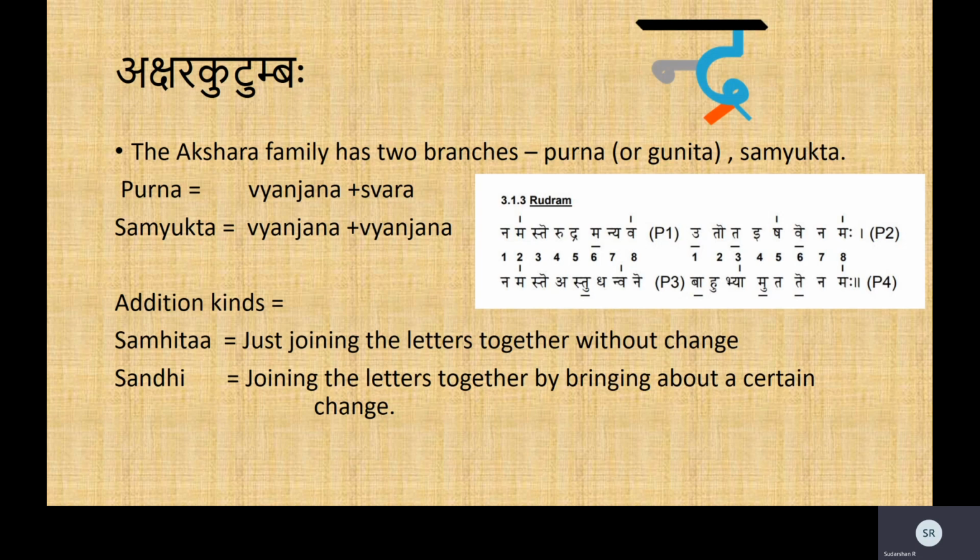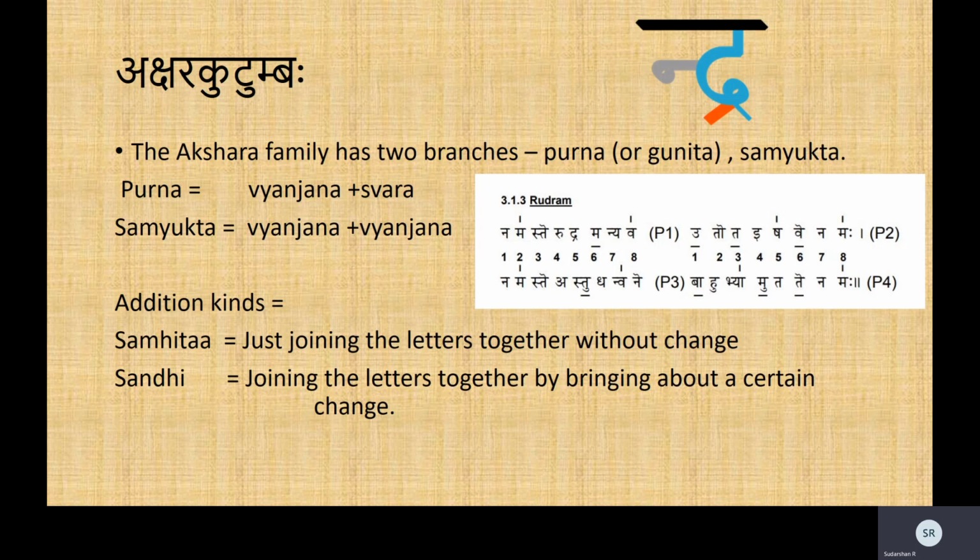So a Samyukta Akshara will be a Vyanjana plus Vyanjana, whereas a Purnakshara is a Vyanjana with a Swara. So what is just a Swara plus Swara? Oh, it has no meaning. So what is a Swara plus Vyanjana? That also does not have a meaning. A Swara is independent by itself. So the only family which originates from the Vyanjanas are these two, the Purna and the Samyukta, based on what the second letter will be. If the second letter is a Swara along with a Vyanjana, it will be called a Purna. If the second letter itself is also another Vyanjana along with the first Vyanjana, it will be called a Samyukta Akshara.